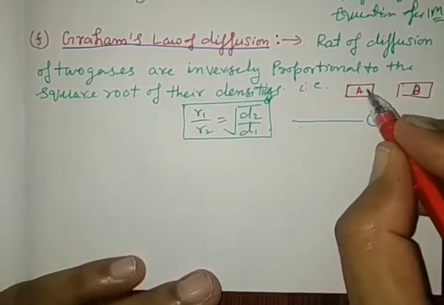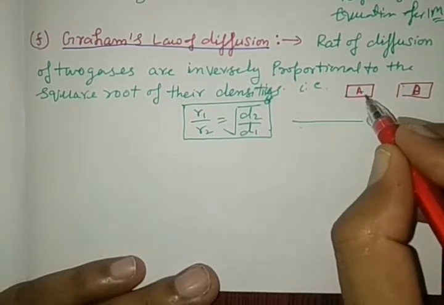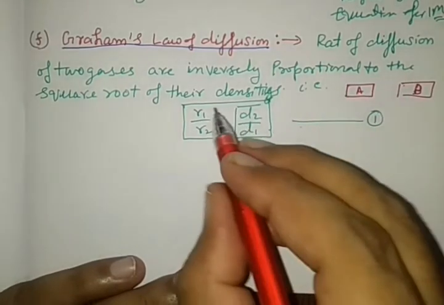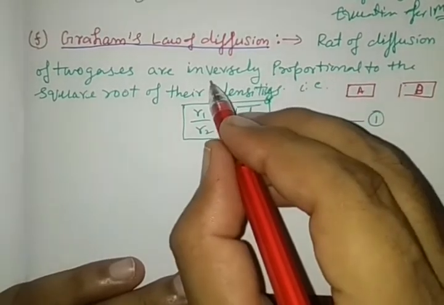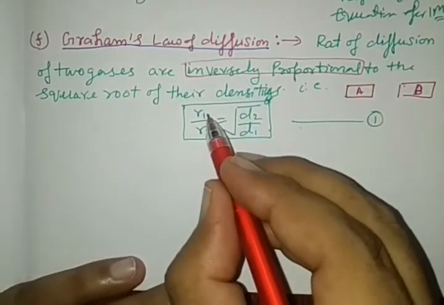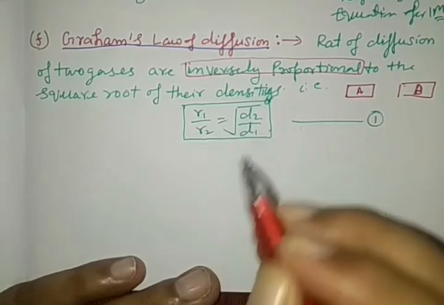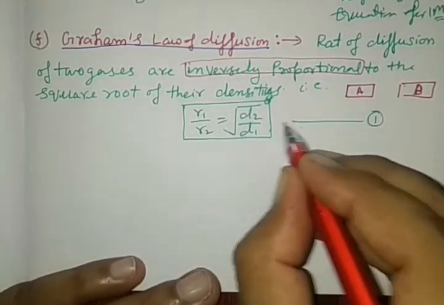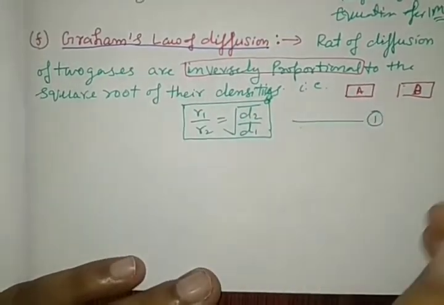So gas molecules move from higher density to lower density till the pressure of both gases becomes the same. So rate of diffusion is inversely proportional to the square root of the density of a gas. The mathematical equation is R1 by R2 is equal to under root D2 by D1. So we are going to derive this equation from the kinetic gas equation.